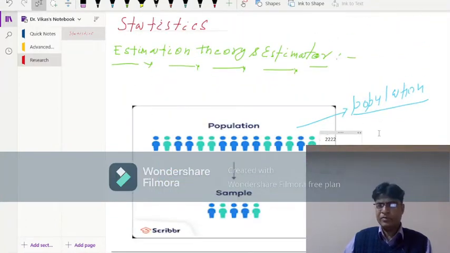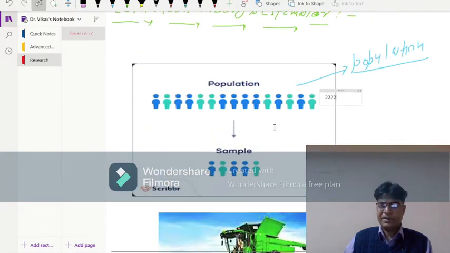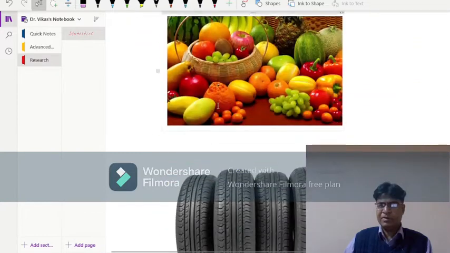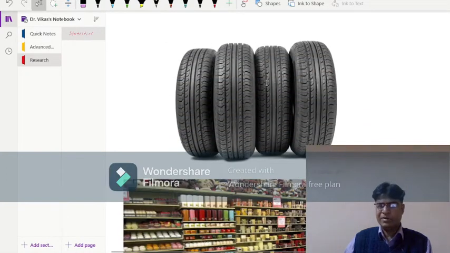Everyone wants to have an estimation about the population. Here the population refers to any group that comprises similar members or objects. If we talk about the population of food, that means a population having similar kinds of foods. If we talk about the population of tires, that means a population having similar types of tires.